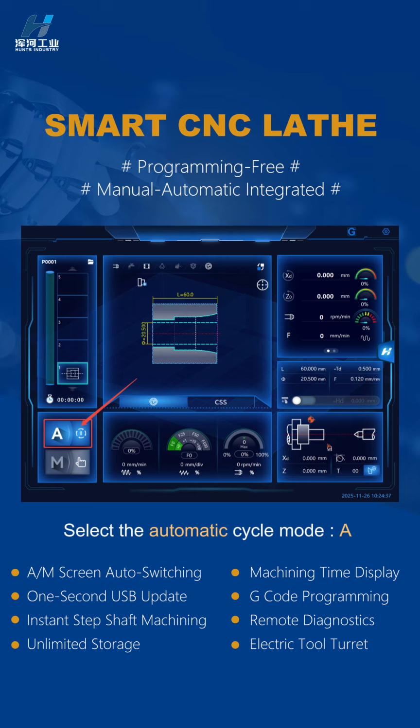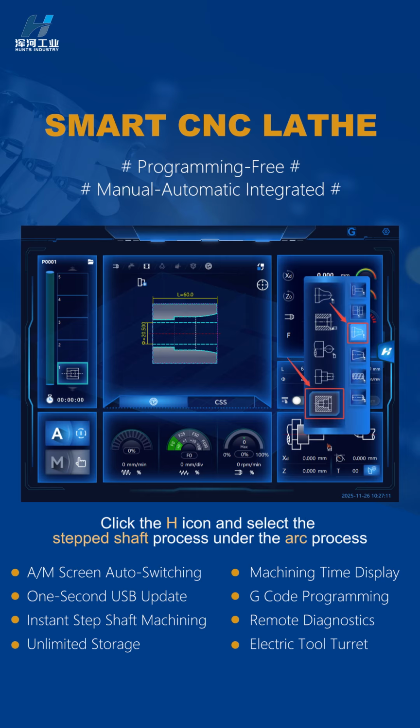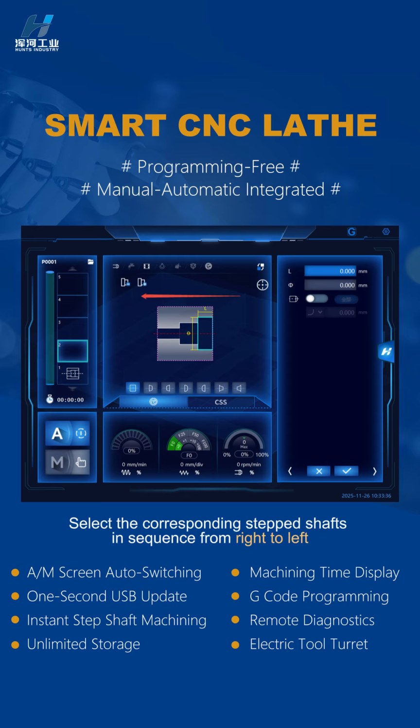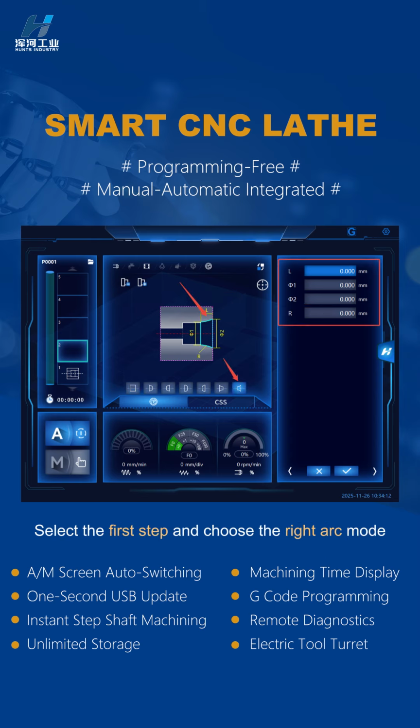Select the automatic cycling mode. Click the H icon and select the stepped shaft process under the arc process. Create 3 stepped shafts. Select the corresponding stepped shafts in sequence from right to left. Select the first step and choose the right arc mode.